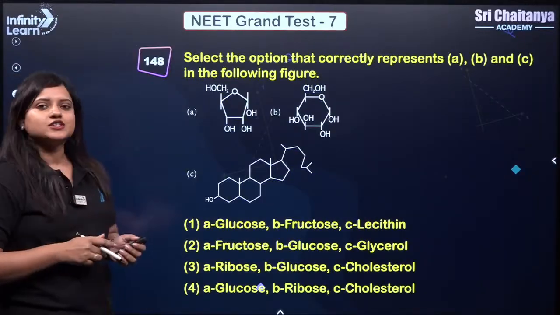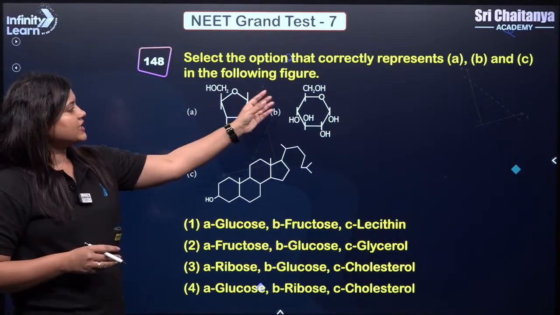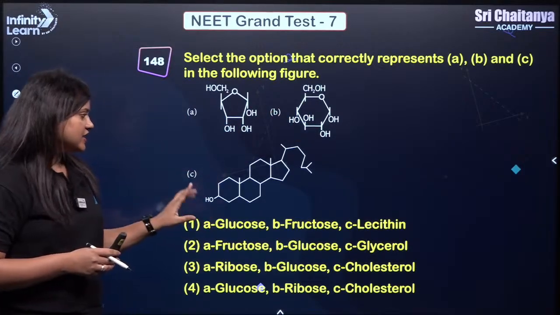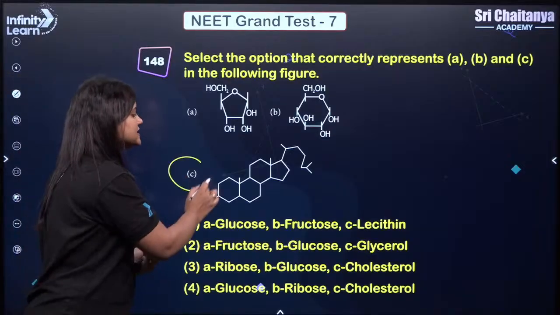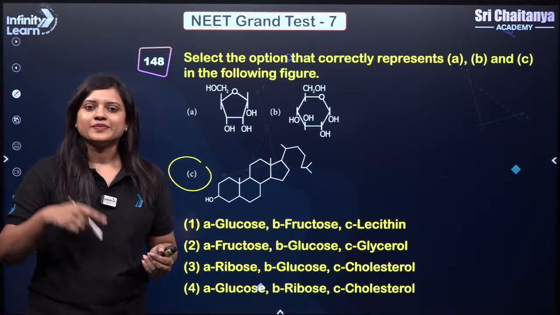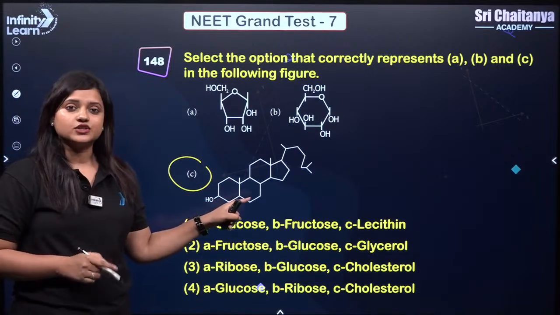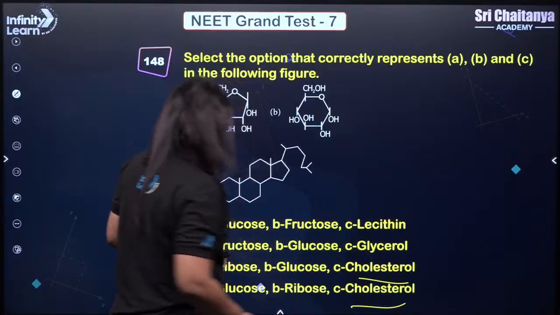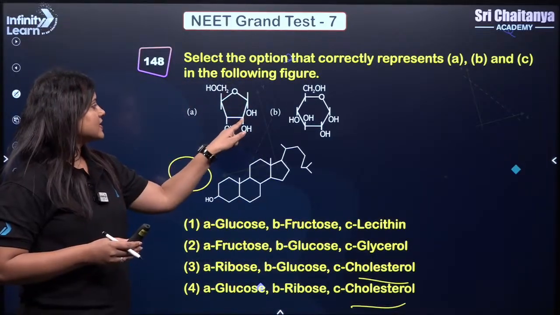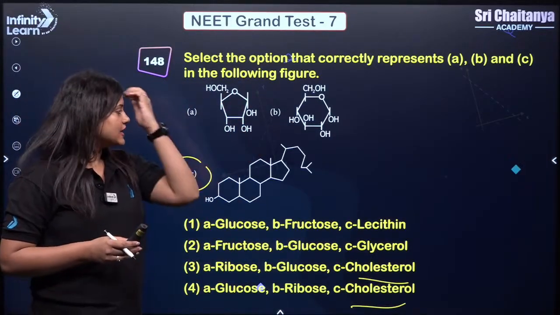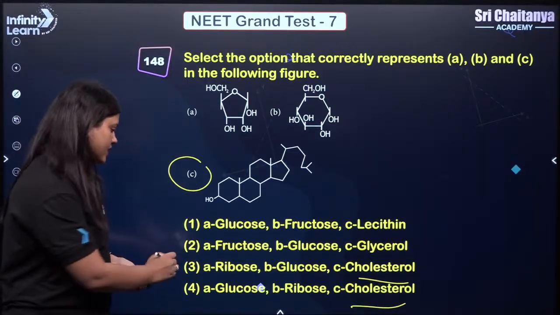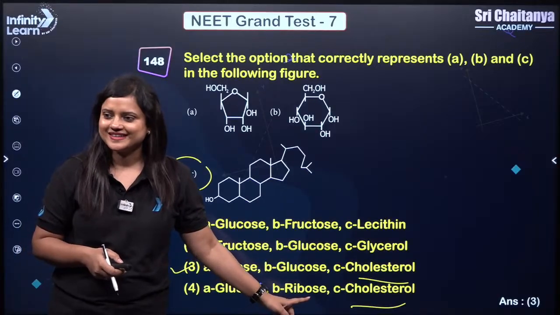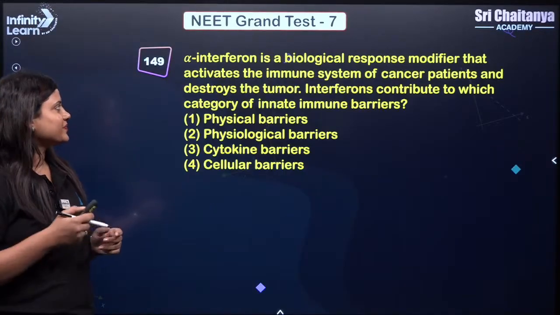Let's move on to our next question. Select the option that correctly represents A, B and C in the following figure. So A, B and C we need to find out, and we already know that C is the structure of cholesterol, right? So here we have two options for cholesterol. So remember, this has a smaller number of carbon atoms than this. So basically the answer should be ribose, glucose and cholesterol. So the answer is 3. Okay, very easy to solve this.